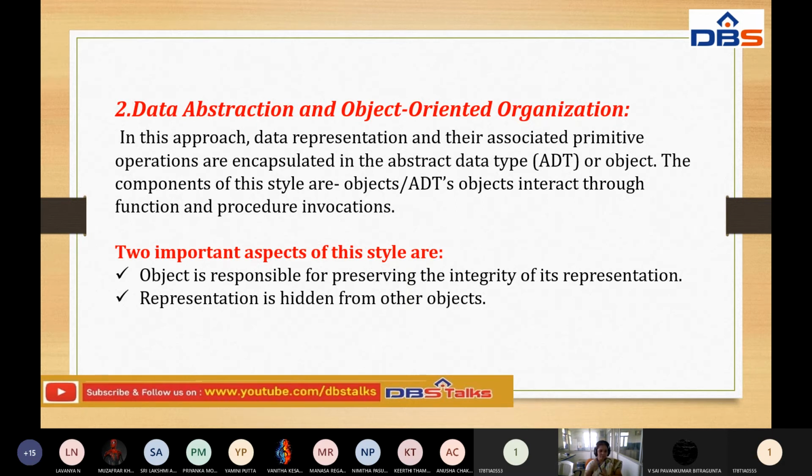How is this going to be implemented? We have to see two important aspects of these styles. An object is responsible for preserving the integrity of its representation. That is the main importance of these objects: they are responsible for preserving the integrity of their representation, and the representation is hidden from other objects. One object is going to communicate, but that representation is hidden from the other objects. These are the two important aspects in this particular style.